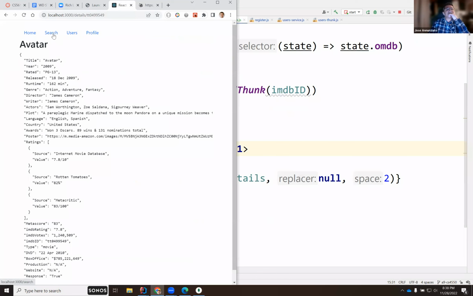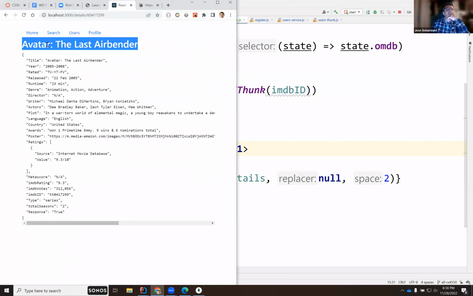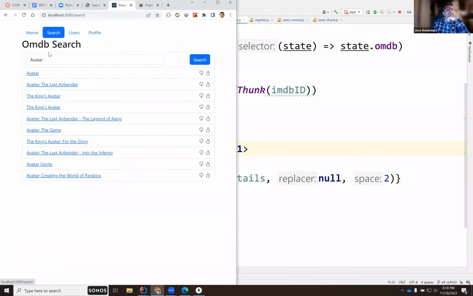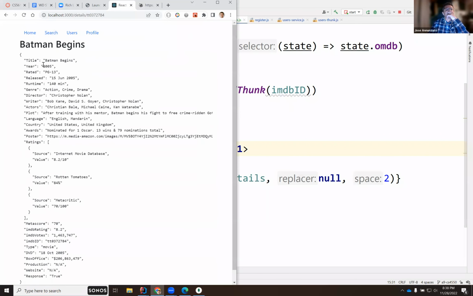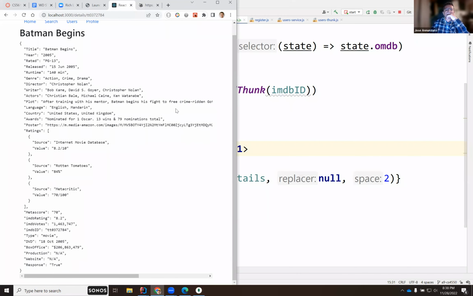See that? So if I go to search again and I click on any other movie, notice that it changes. Or if I search Batman, and I click on Batman Begins, notice that it retrieves all that information for that. Perfect. Excellent. So let's see. We have the plot. We have the poster.